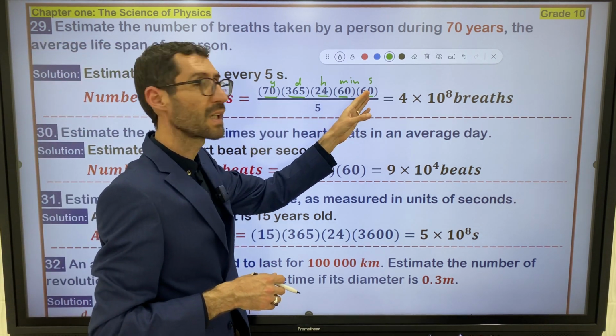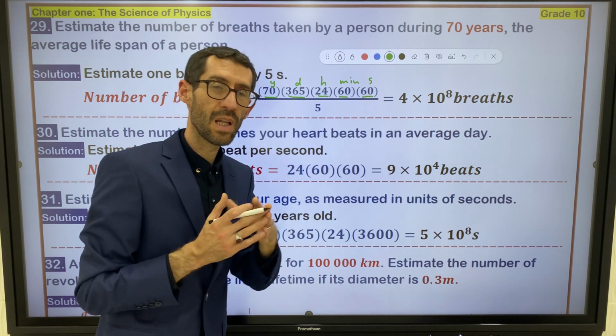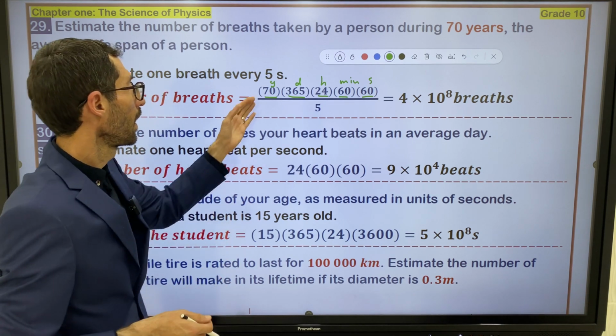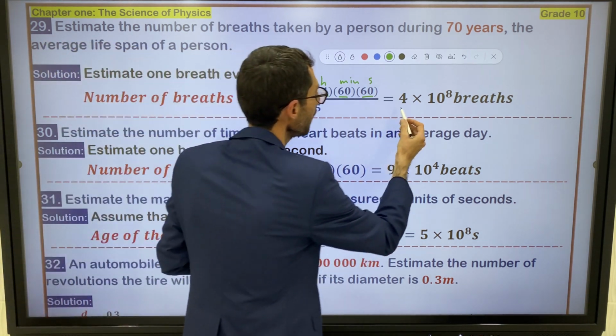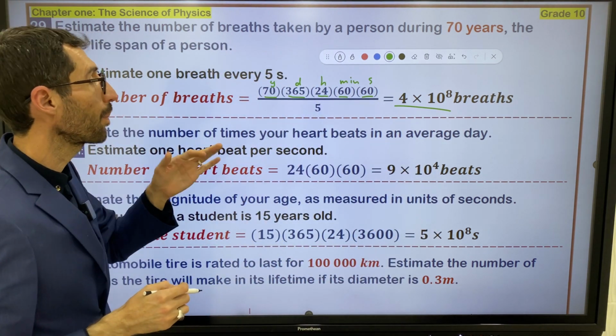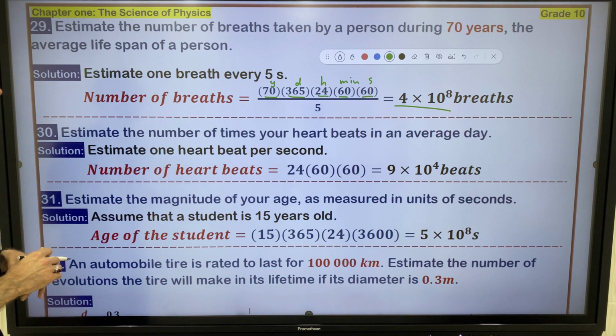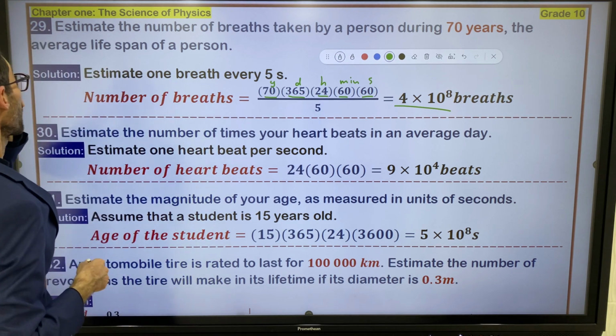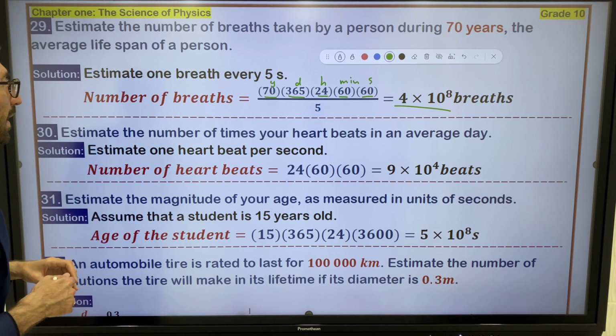So you convert the lifespan to the second divided by 5, and you get this number. So 4 times 10 to the power 8 breaths. This is the number of breaths that the person has during its lifespan.